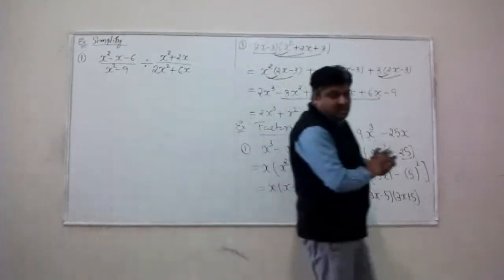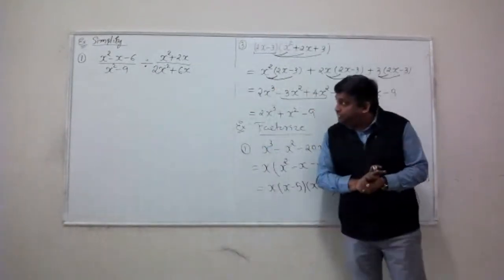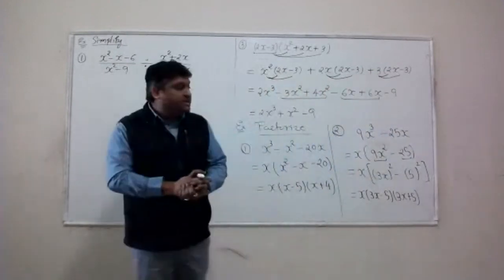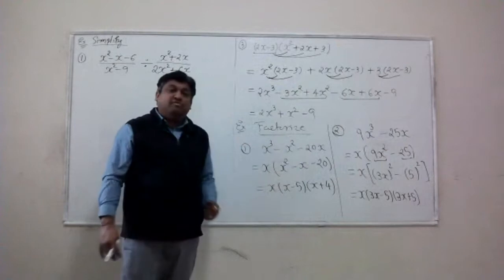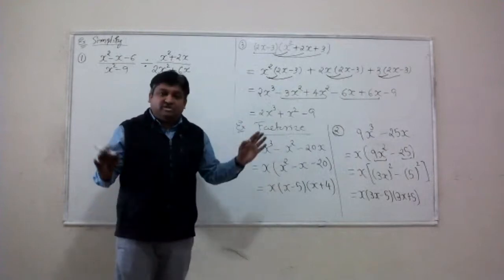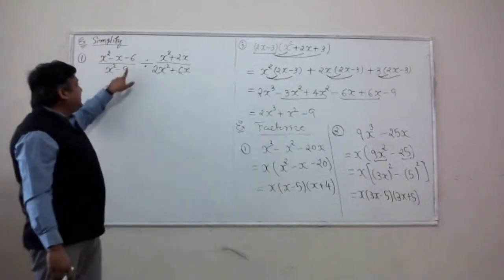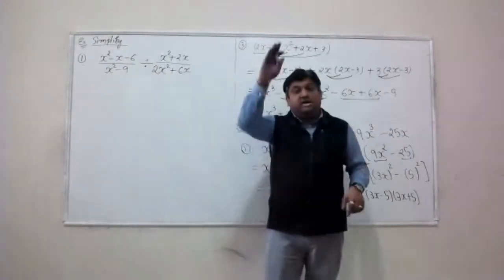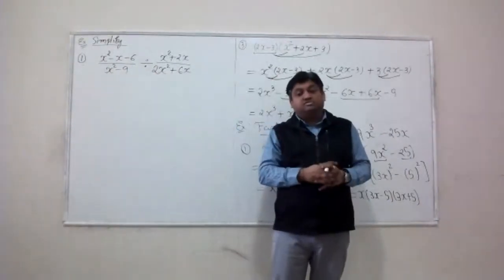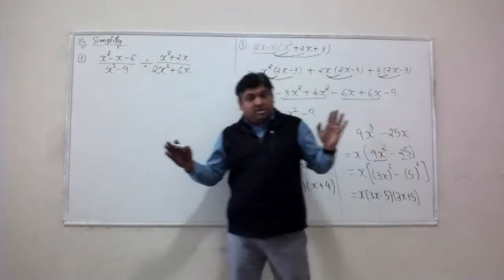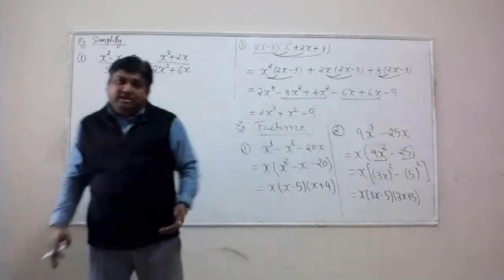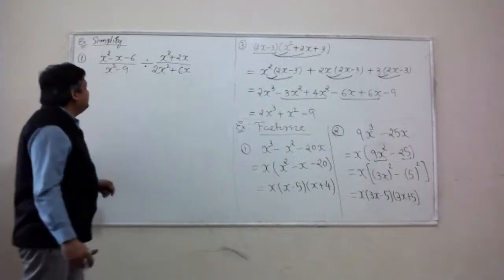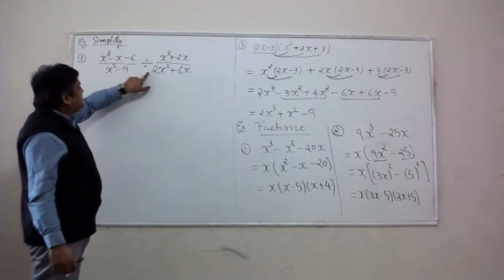Let's try to divide these two rational expressions. We know that division will be handled with the help of factorization. My goal is crystal clear. I'm going to factorize every single expression in the top and the bottom, and then I will cross out the repeating factors from the top and the bottom. Whatever I get as a result is going to be a simplification of this rational expression.